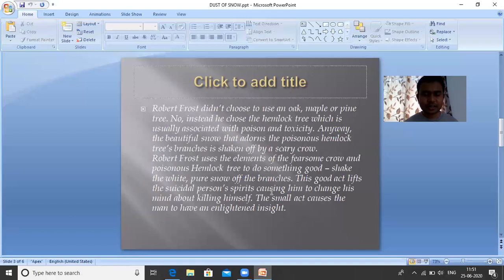The poisonous tree was covered with snow. A black crow came and shook the tree. And as the white snow fell over the body of the poet, his mind changed. First, he was very sad. He was going to commit suicide. He was thinking that he should kill himself. He was finding no reason to remain alive.